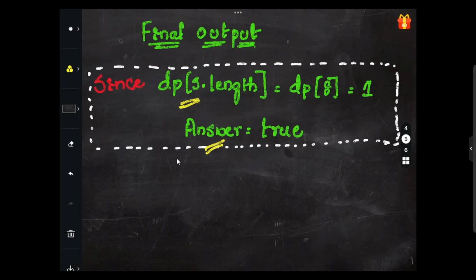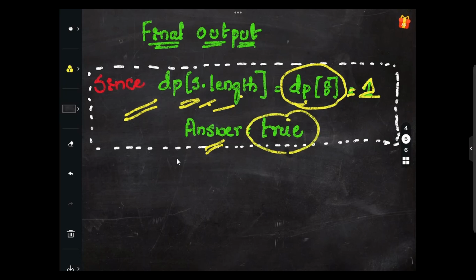So the final step is dp of s dot length, which is nothing but the length of the string. So dp of the length of the string equals dp of 8 itself, which equals 1. It means the word dict matches the string here. So the answer is true. In this case we are displaying true. So this is the approach that we will be going with. That's what we have discussed step by step. I hope this is completely clear, right?